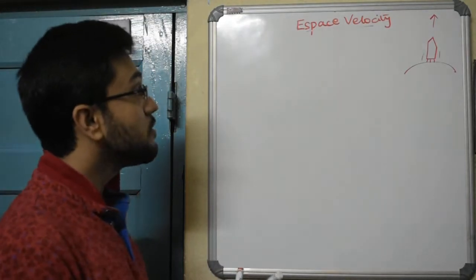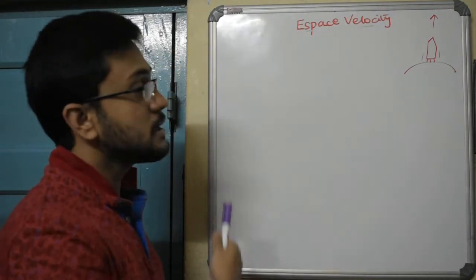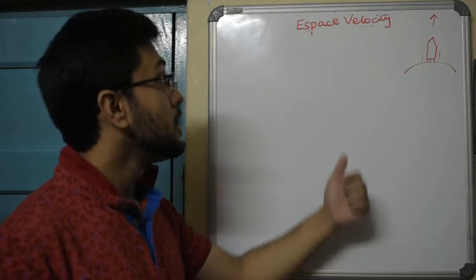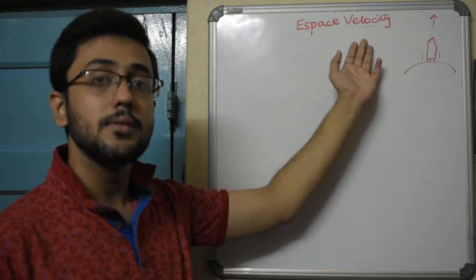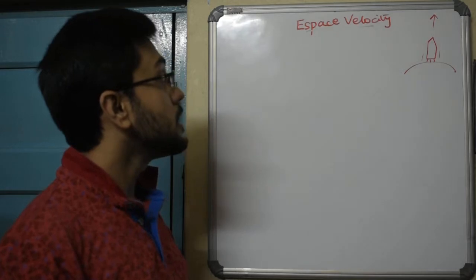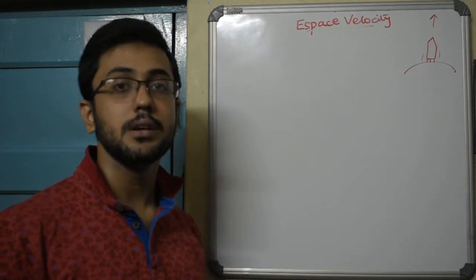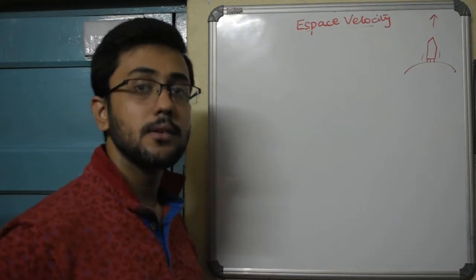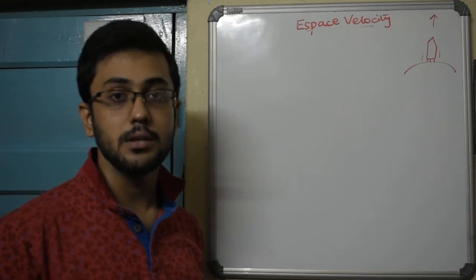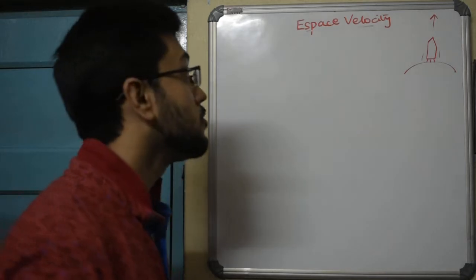Why is achieving this escape velocity a big deal, or what for that matter is escape velocity? Well, as the name suggests, it has got the word escape in it. Escape velocity is the velocity which anybody has to attain, whether it's you or me, in order to escape the gravitational influence of the earth. So if you attain the escape velocity, you can be outside the gravitational pull of the earth. The force of gravity, the mass of earth, will no longer have an influence on you.